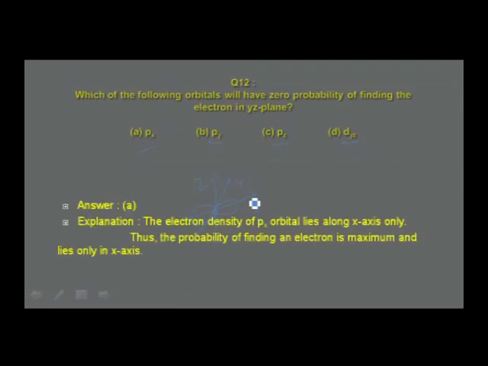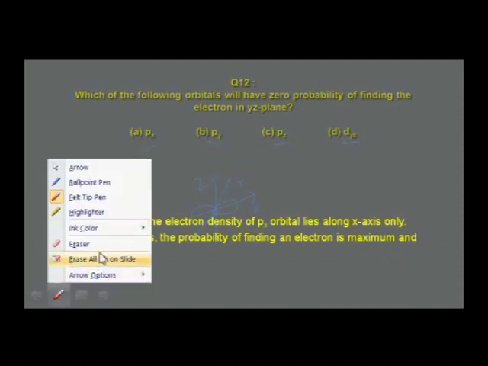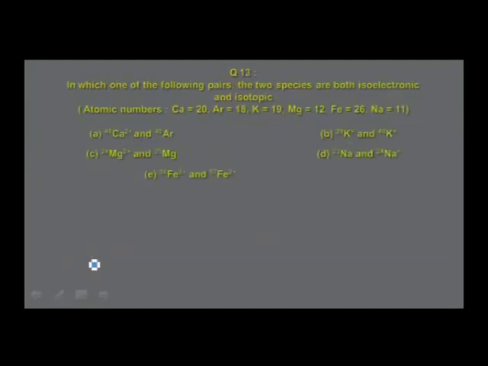So given the explanation, the electron density of the Px orbital lies along the x-axis only. Thus the probability of finding the electron is maximum and lies only in the x-axis. Let us go to the next question.